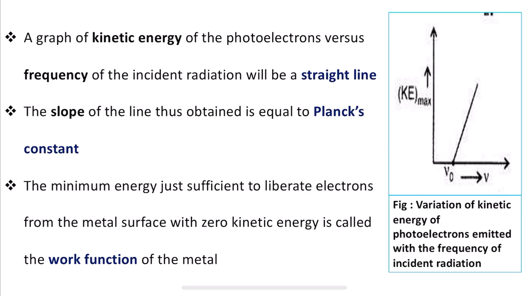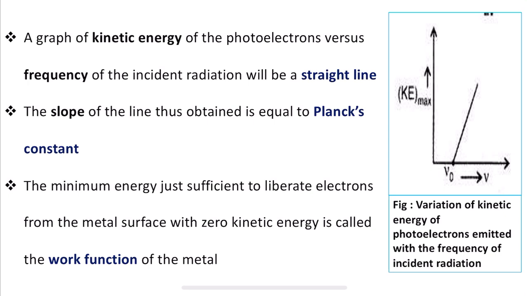So the kinetic energy will be 0. If we consider the kinetic energy as 0, how much minimum energy is required for that particular radiation or light to liberate the electrons from the metal surface is called the work function of the metal, and it depends on the material and the nature of the emitting surface.